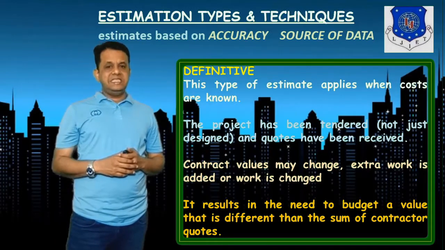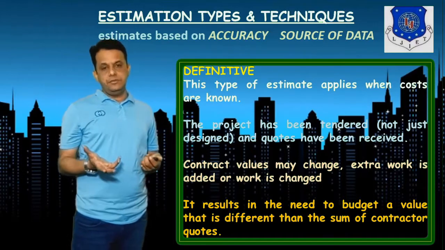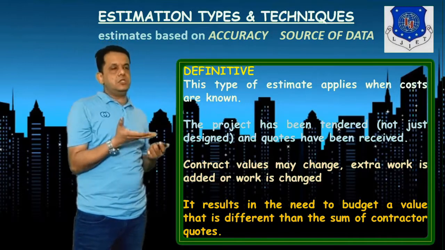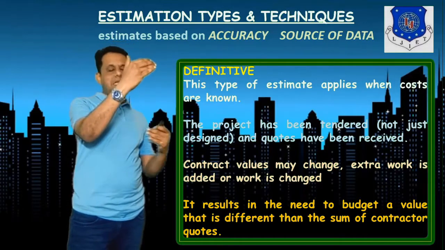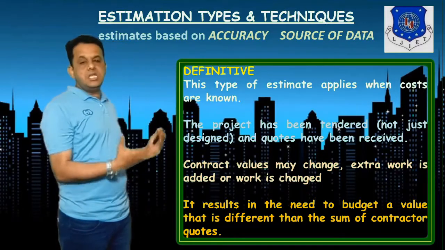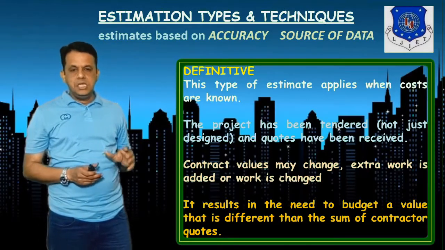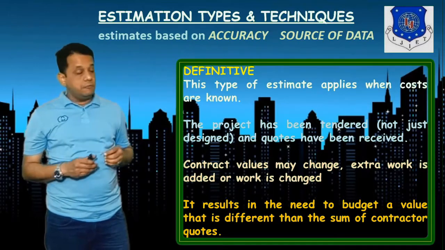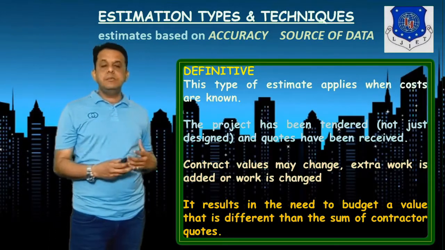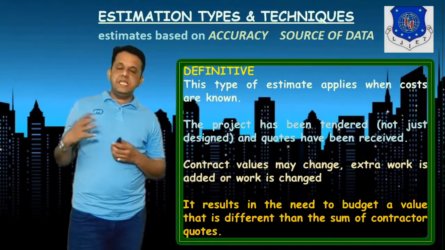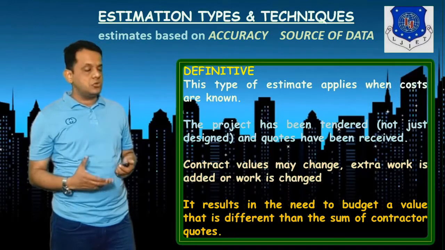See, I have given the example of a small project, but it can be scaled to any level. Once the project has been tendered, not designed, and quotations are received, like say, out of these 3 suppliers, we know with whom we will go. So at least we know the upper level and bottom level of the prices associated with our project. Say in future, the contract may change, extra work can be added, or work is changed, and it may result in again revising the budget value, and it may change from the contracted values. So this kind of estimation is also applied.